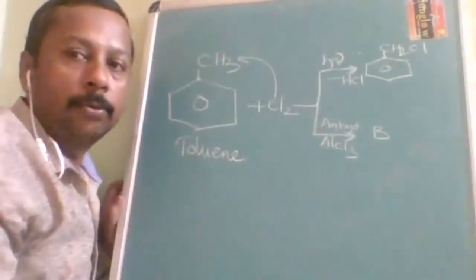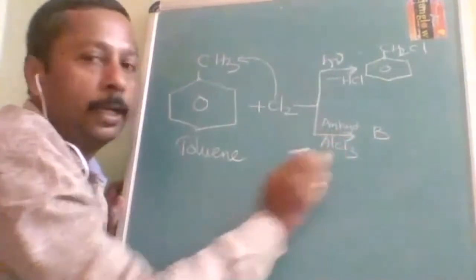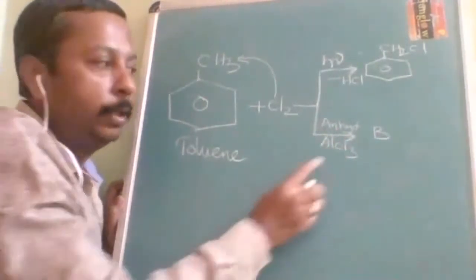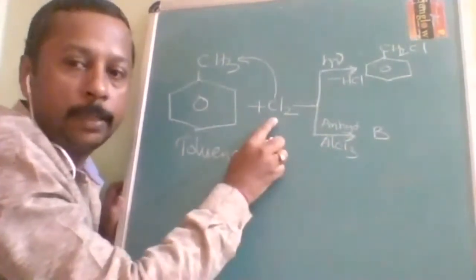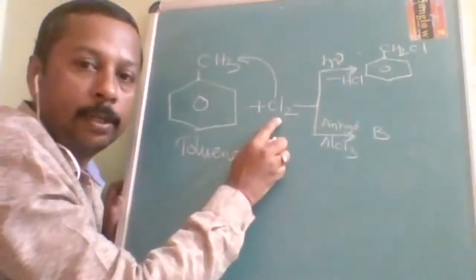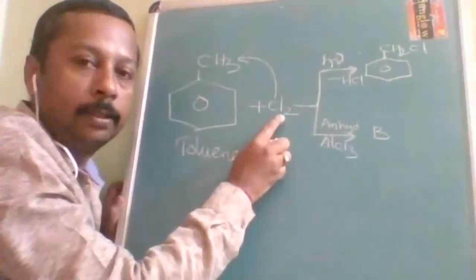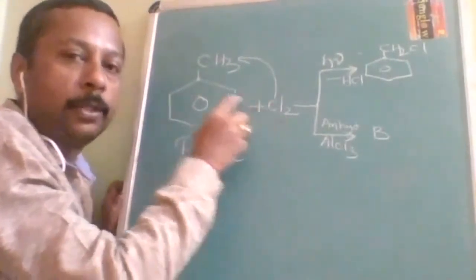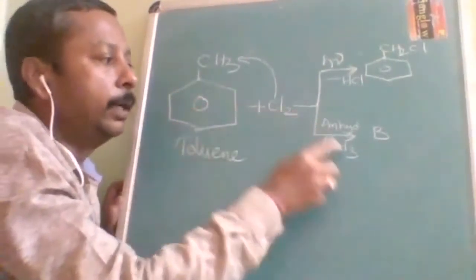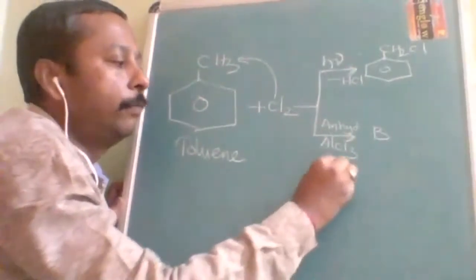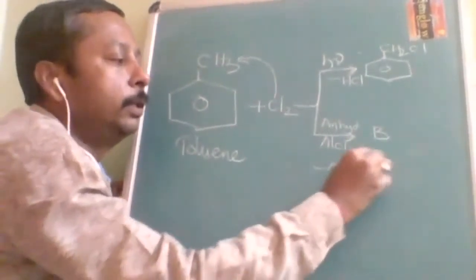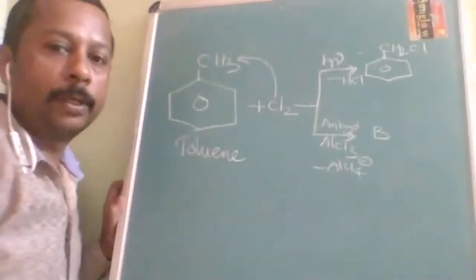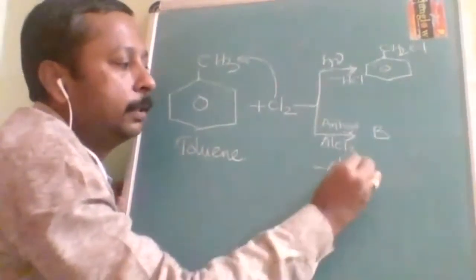Same set of reactants, but on the arrow I have changed it to anhydrous AlCl3. In presence of this, which cleavage takes place? Heterolytic. In heterolytic cleavage, it will create Cl positive. Cl positive will go on the benzene ring, and Cl minus will go over here. For the time being, I am telling you AlCl4 minus will form. Now, will this become stable or not?